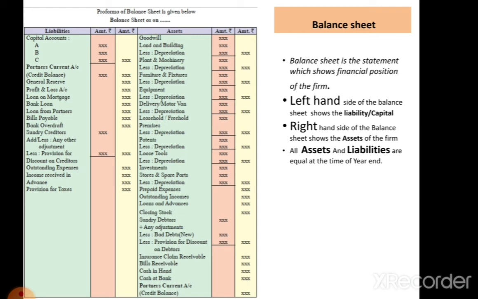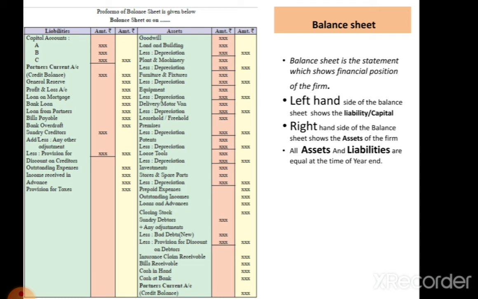Sundry creditors are the suppliers. Here, if there is any other adjustment related to the creditors, it is added or deducted from the creditors. Afterward, if there is a provision regarding the discount on the creditors, it is deducted. After deducting this discount on creditors, the balancing amount is recorded in the outer column.